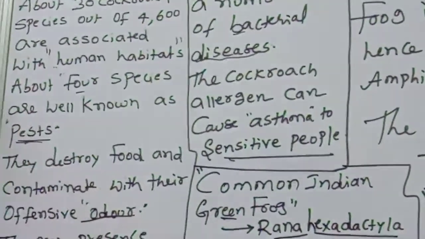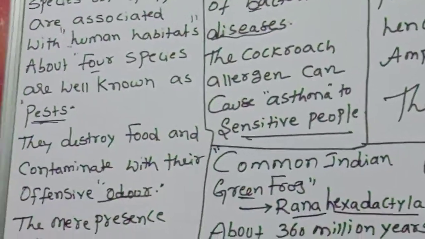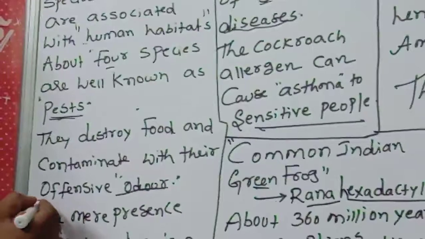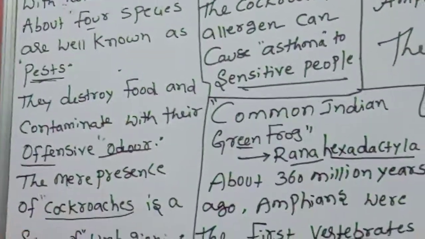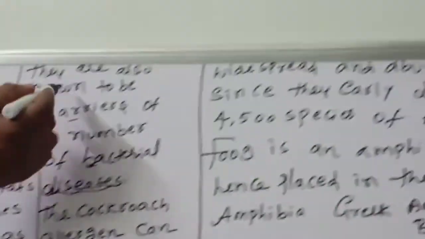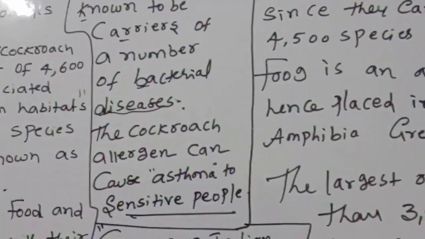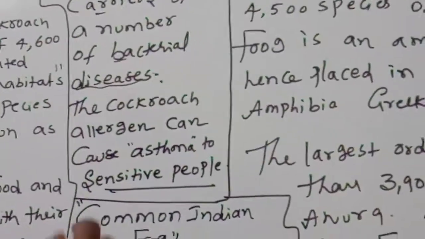Pest means something dangerous that causes problems to human beings. They destroy food and contaminate it with their offensive odor. The mere presence of cockroaches is a sign of unhygienic conditions, and they are also known to be carriers of a number of bacterial diseases. The cockroach allergen can cause asthma in sensitive people.